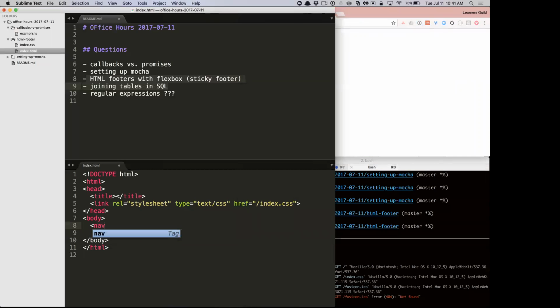And let's put a nav bar, some main content, and a footer.